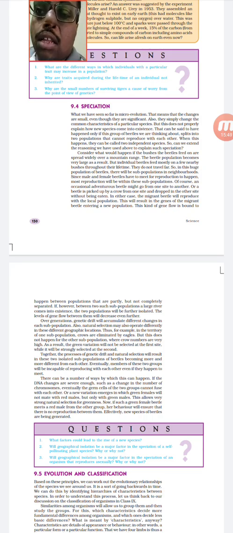These organisms can't move to both sides because of the mountain, so they have to mate within the species level only. They are not getting foreign genes from outside. Since they are not getting foreign genes, whatever character was present in that family will be inherited from species to species. Because of this, a new species can evolve.